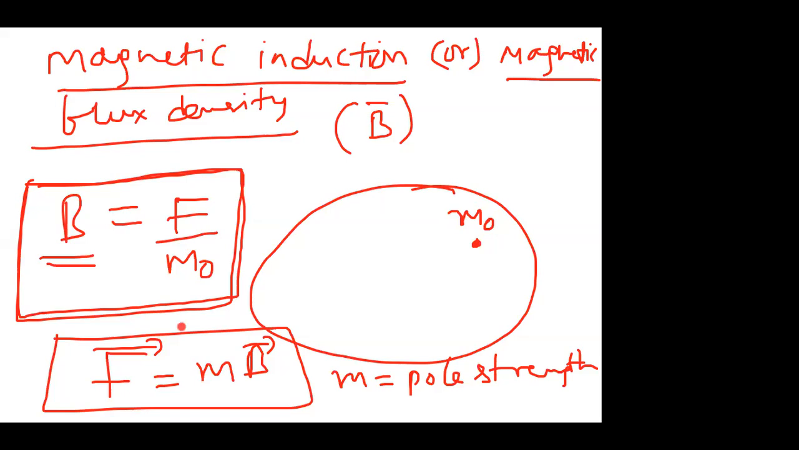Relation between F bar and B bar: B bar is magnetic induction, F is force. The relation between them is F bar equals small m B bar. Remember, small m is not mass, small m is pole strength. The SI unit of pole strength is ampere meter.